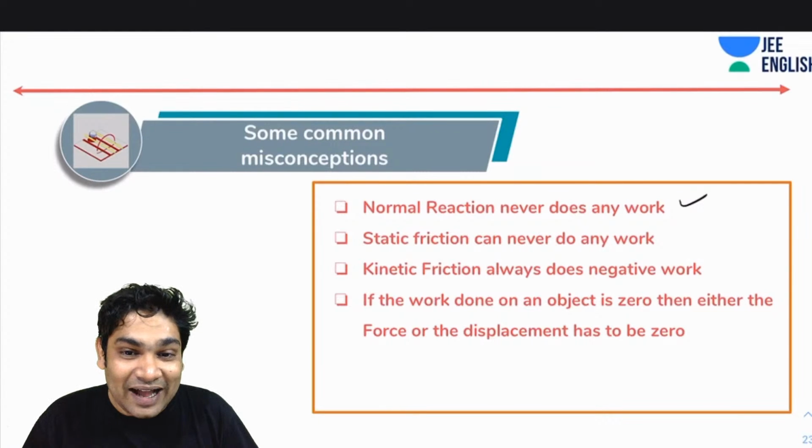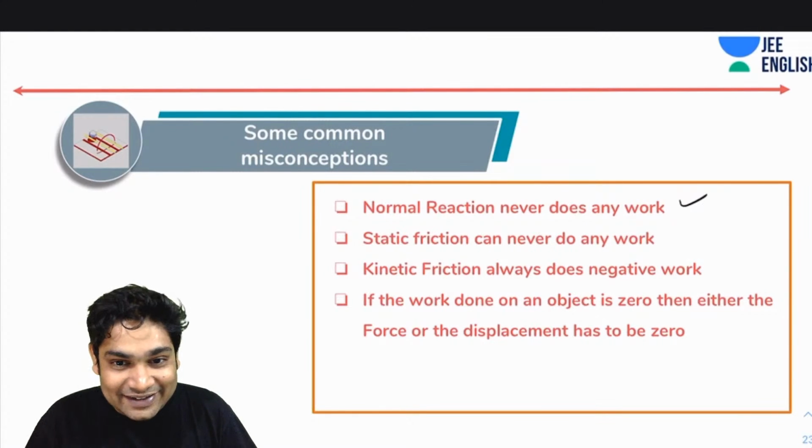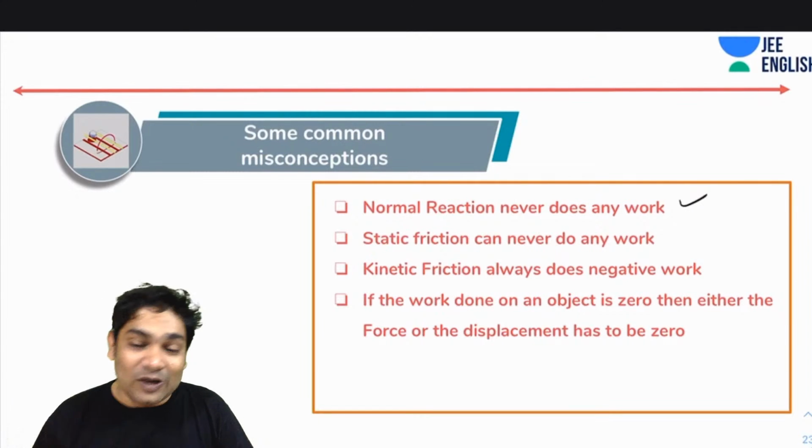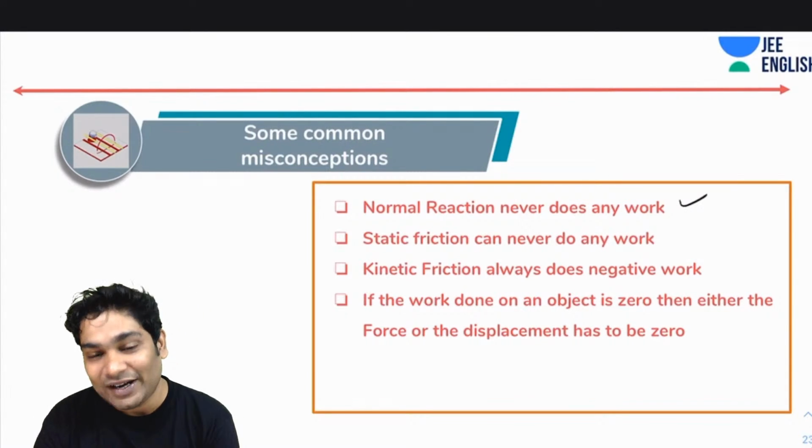I can give challenging problems, but let's wait for a bit for that. First, let's just quickly go over all the concepts, and then we'll see some tough problems.